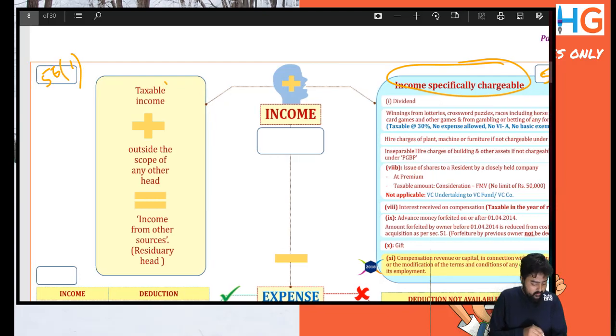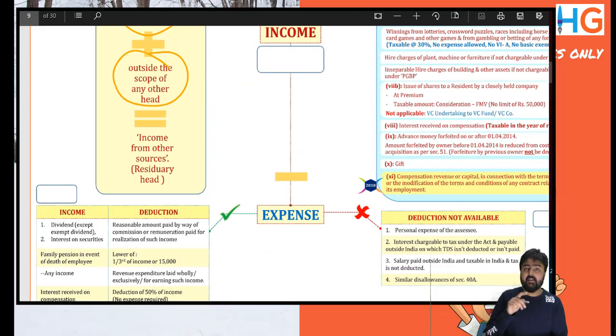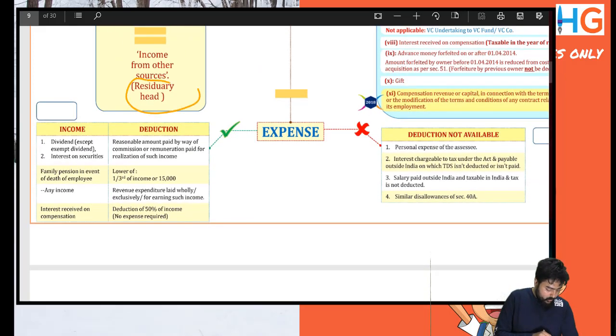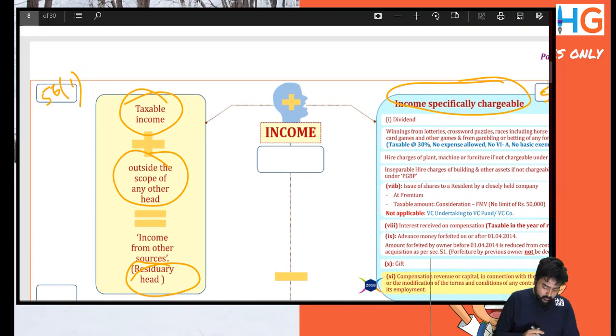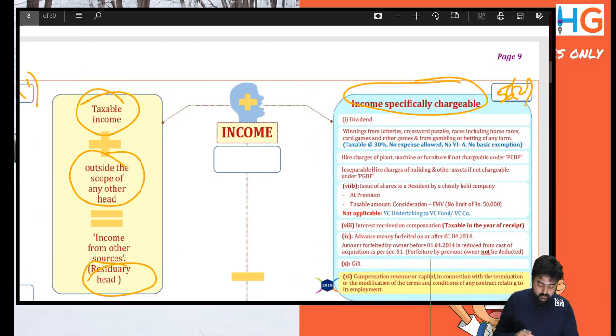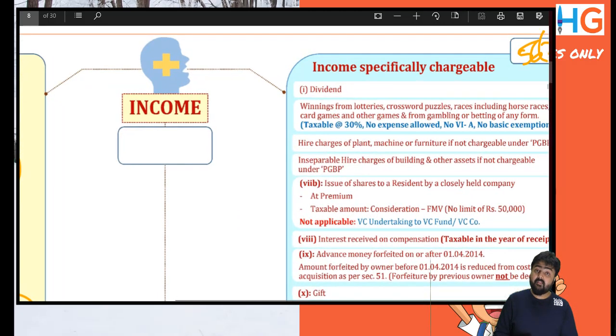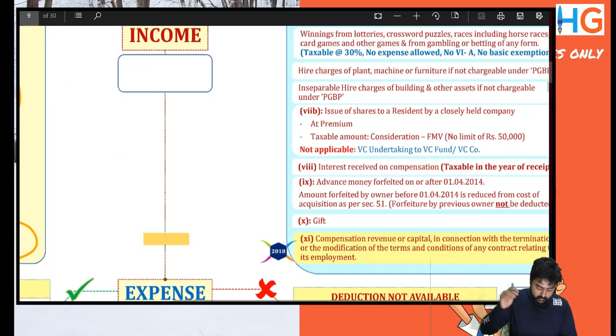Income which is normally taxable and is outside the scope of other heads comes to other sources. Income from other sources can also be called a residuary head of income. This is 56(1). For 56(2), any income which is mentioned in 56(2) will be specifically chargeable under other sources only. There is no dilemma whether it will be taxable under any other head of income unless specifically mentioned.